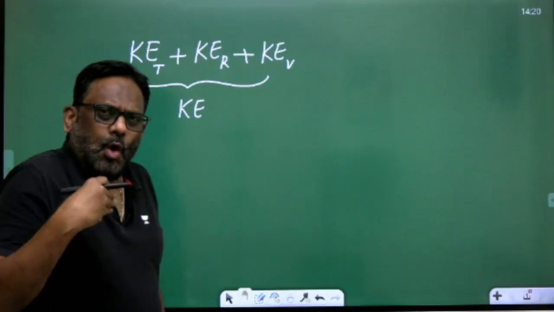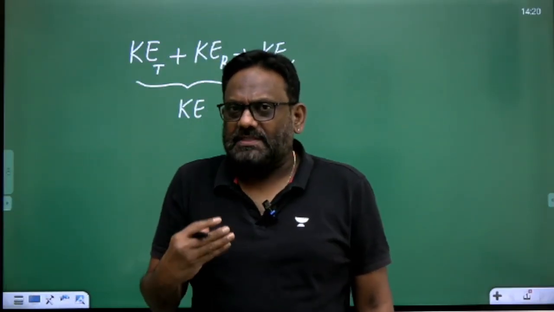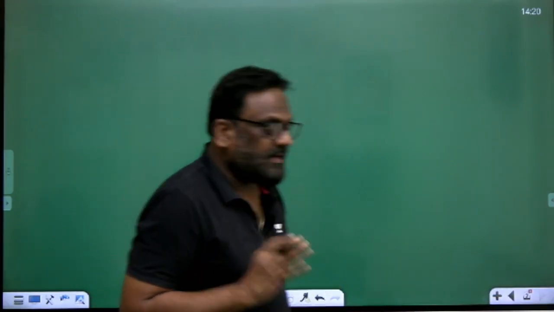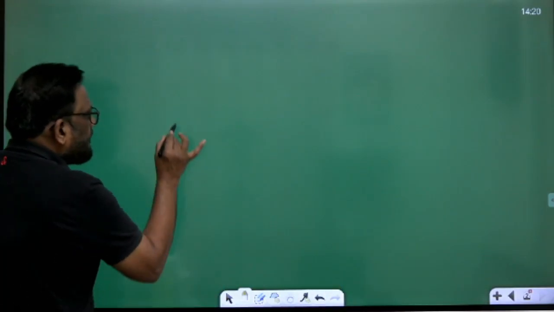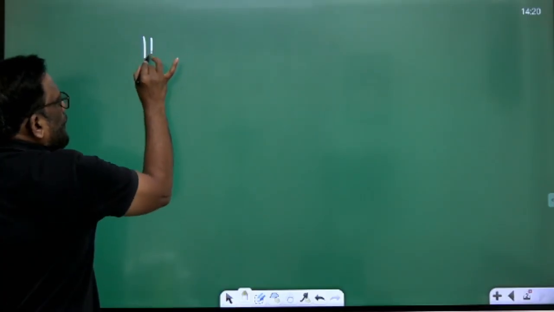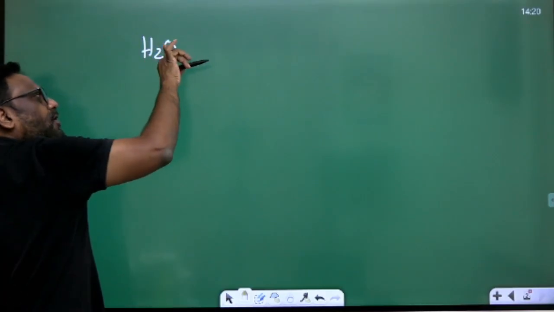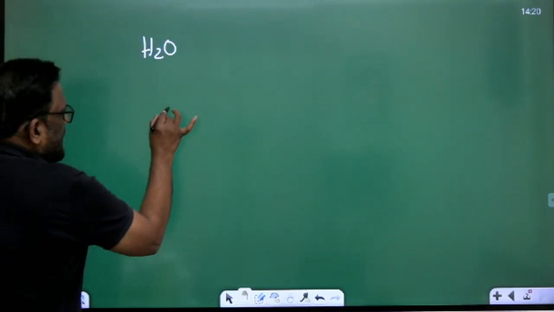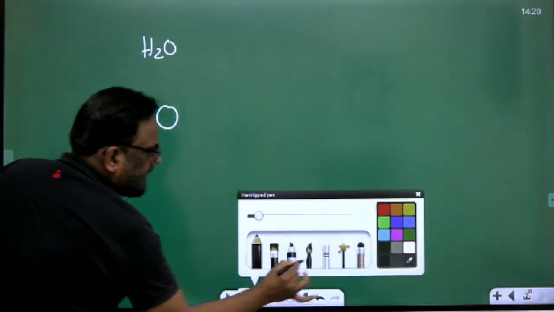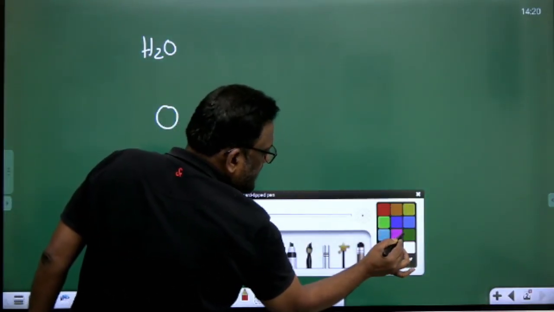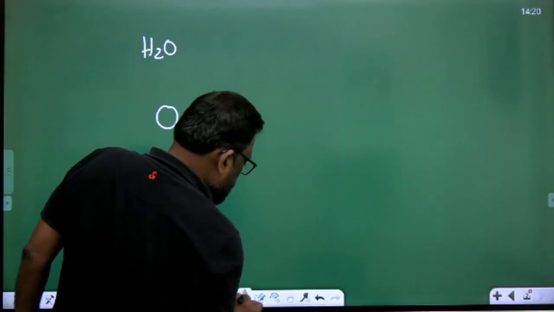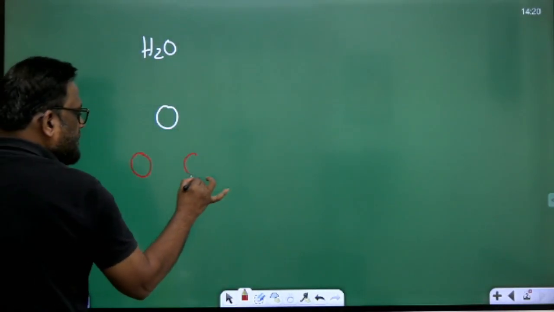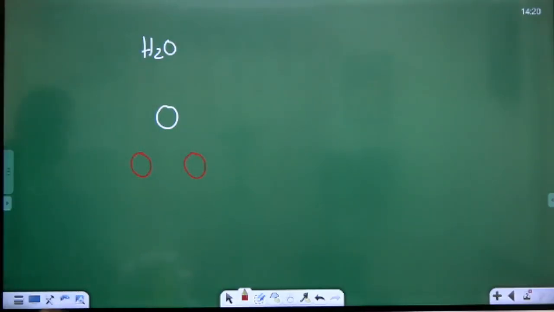Can I say this is the only energy available with molecules? The answer is no. My dear students, I'll give you a simple example. Let's take a water molecule. There is one atom of oxygen bonded with two hydrogen atoms. Let us assume this to be the oxygen atom. Let me change the color. These are hydrogen atoms. So this is H2O.